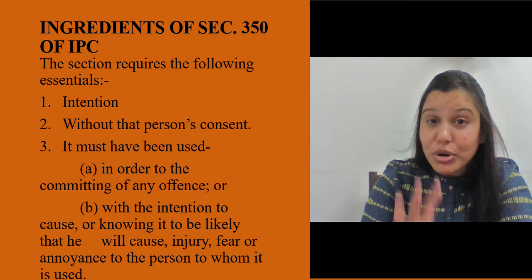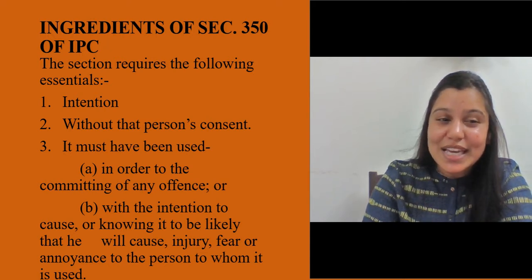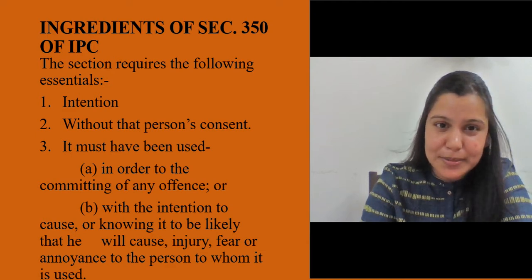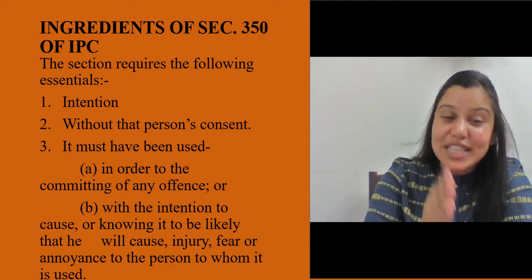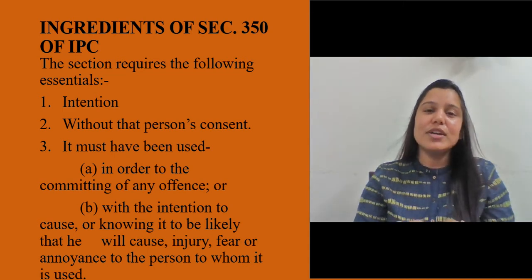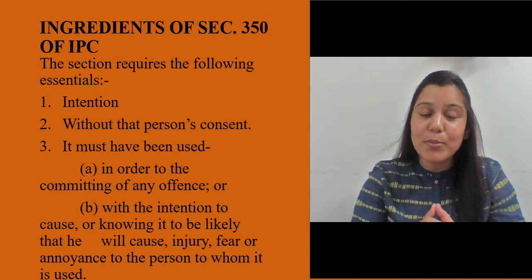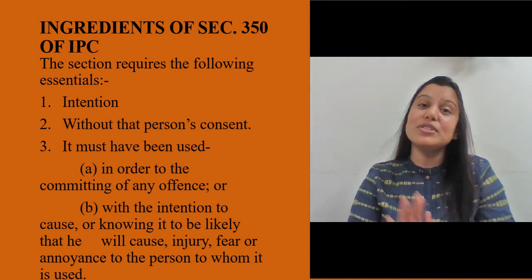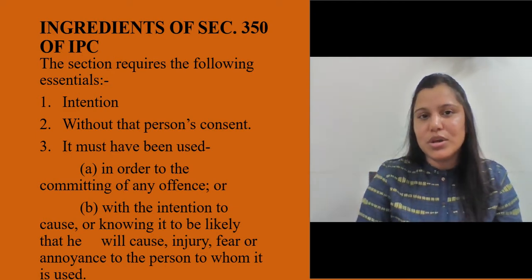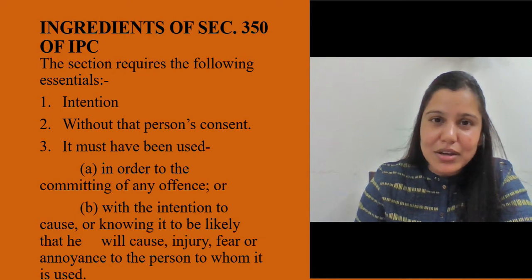But not only injury, in clause B, there is one more thing written: fear or annoyance. Yes, cause injury, fear or annoyance. So if somebody acts with the intention, and of course, as you can see in point 2, without that person's consent. Now, if a person consents that you take my dog out, whatever intention you have, you had the permission of the master. So that's all right.